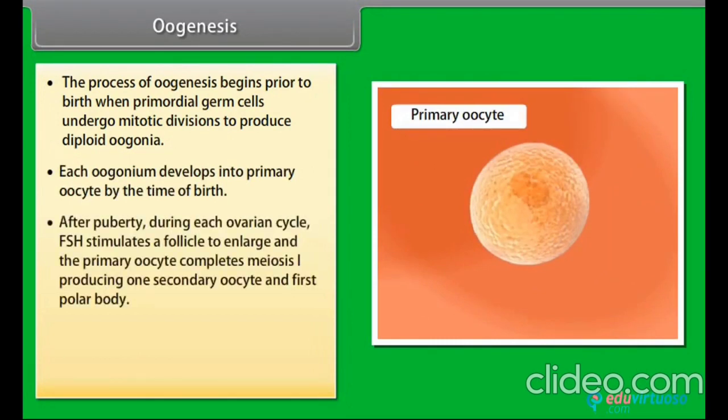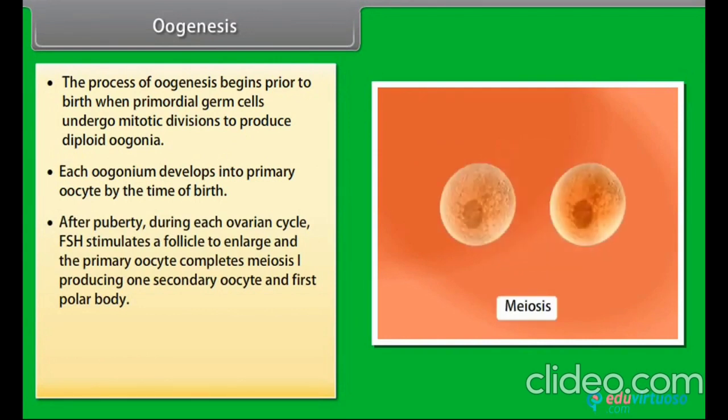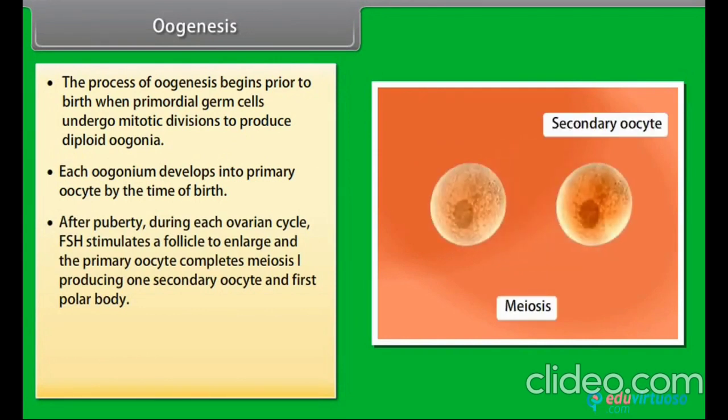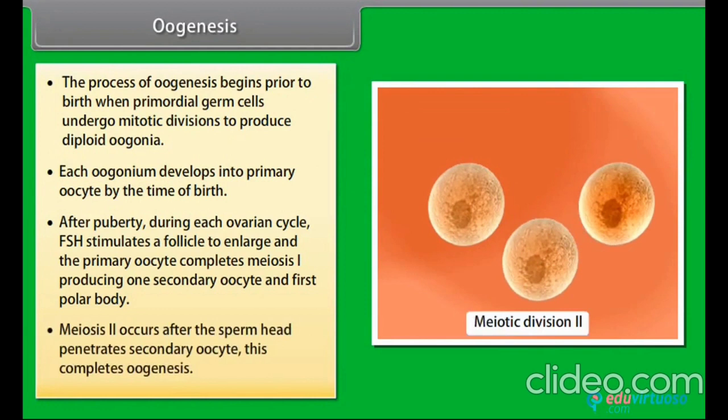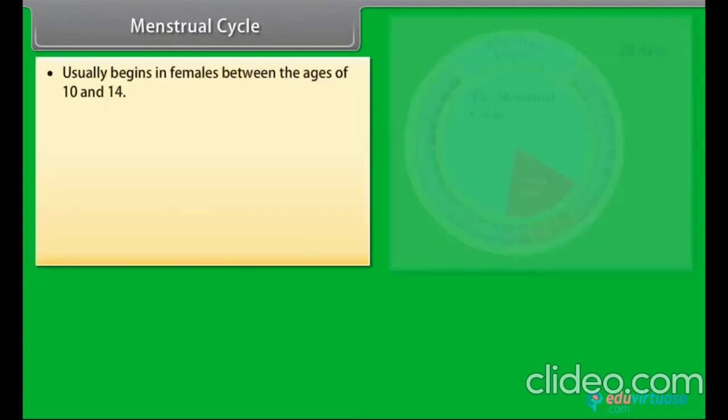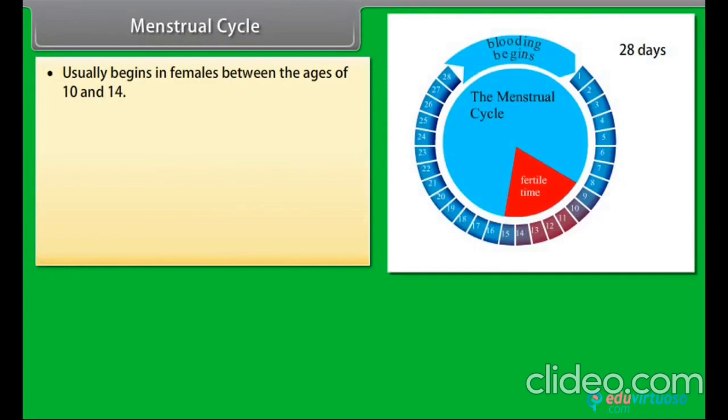After puberty, during each ovarian cycle, FSH stimulates a follicle to enlarge and the primary oocyte completes meiosis I, producing one secondary oocyte and the first polar body. Meiosis II occurs after the sperm head penetrates the secondary oocyte. This completes oogenesis.